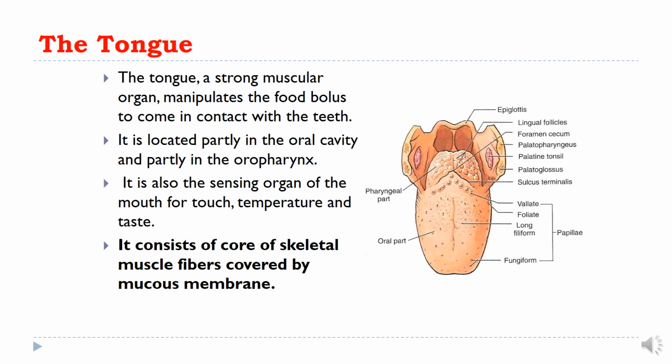Now today's topic, the histological structure of the tongue. So tongue is a strong muscular organ, manipulates the food bolus to come in contact with the teeth. It is located partly in the oral cavity and partly in the oropharynx area. It is also the sensing organ of the mouth for touch, temperature and taste. Now it consists of a core of skeletal muscle fibers covered by mucous membrane.